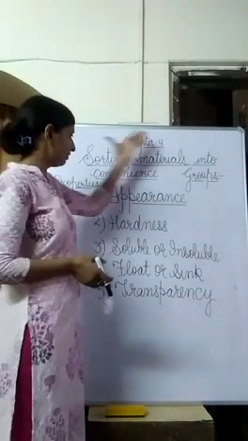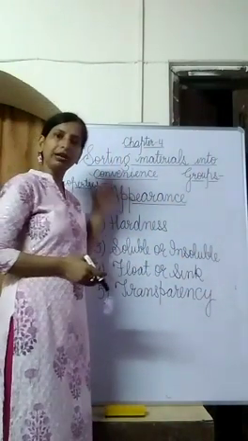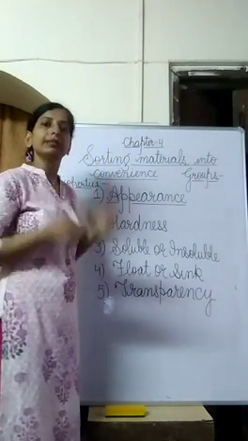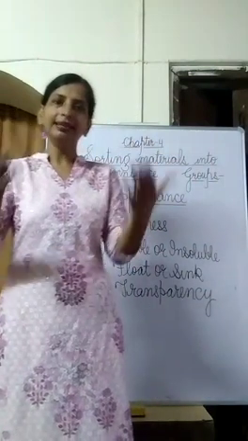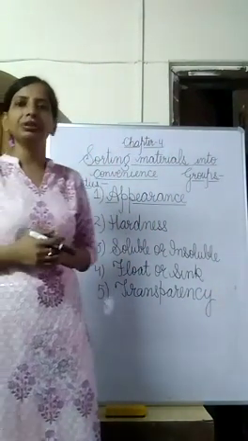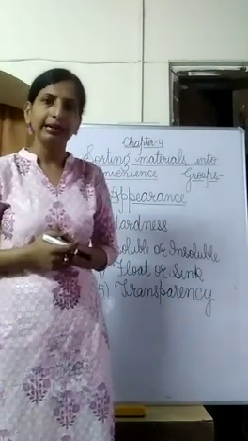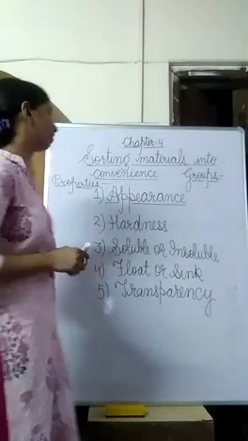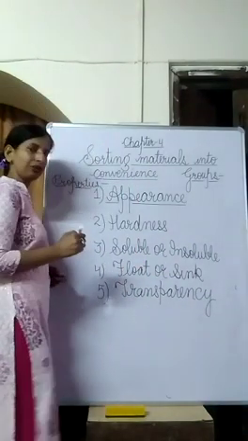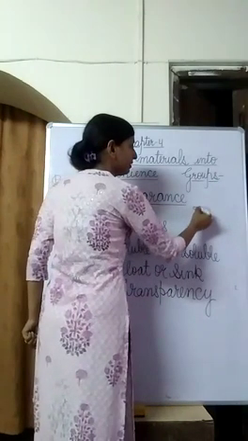Wall will not allow the light to pass through it. For example, this board, it will not allow light to pass through it. But some of the material like glass, water, air, they allow the light to pass through them. They are called transparent. And the material which do not allow light to pass through them, they are called opaque. So I am telling you about transparent object,